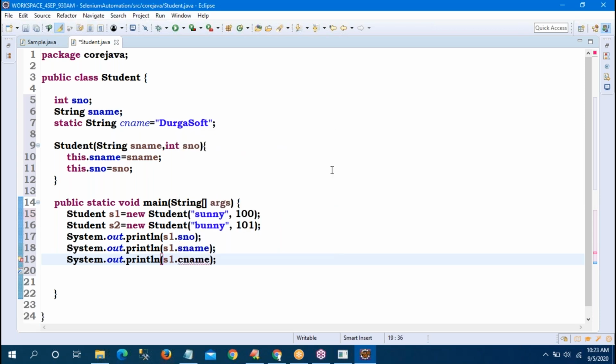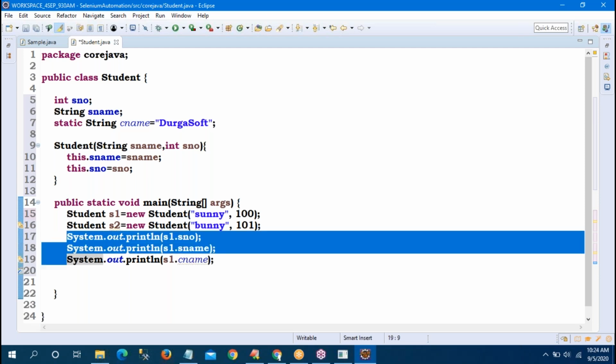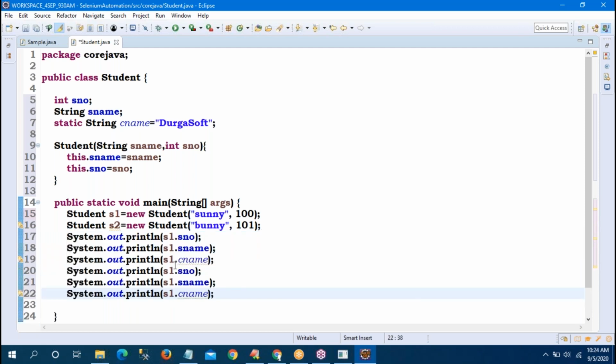So if you run the program, s1 is 100, and the s1 college name is Durga Sapna. For s2, the number and name will be changed, but the college name never.